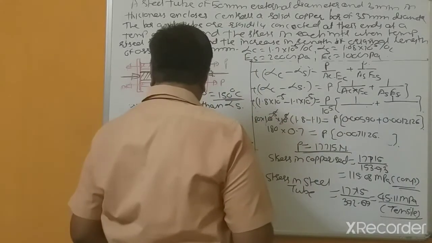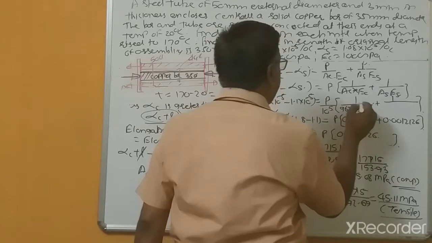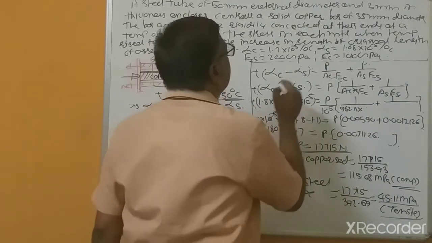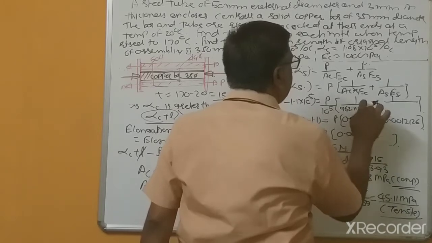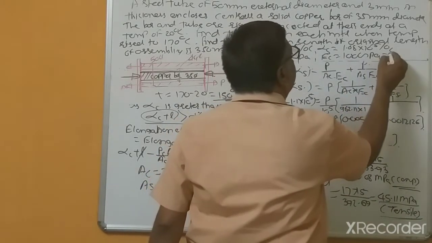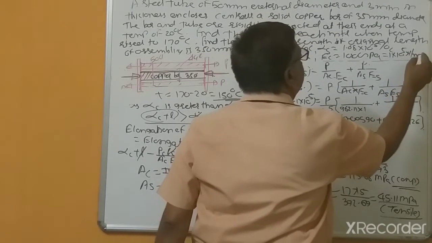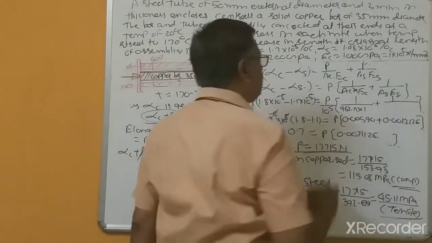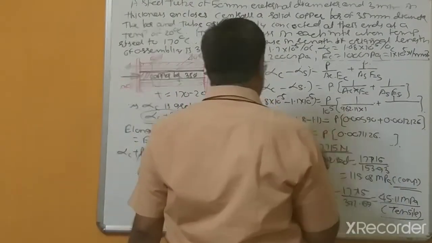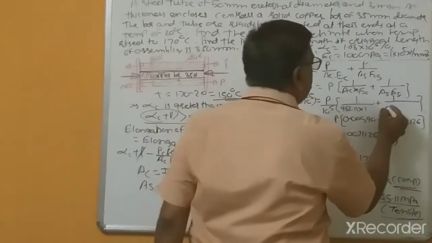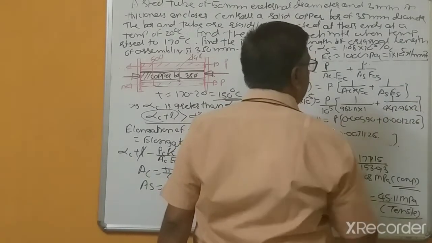So A_C times E_C, where 100 gigapascals equals 1 into 10 to the power 5 newton per mm squared, so I have taken 10 to the power 5 common. A_C is 962.11 and A_S is 442.96 multiplied by 2.